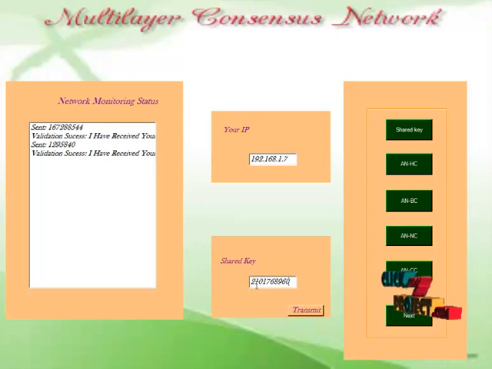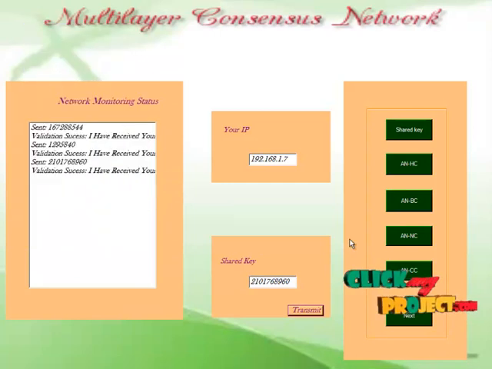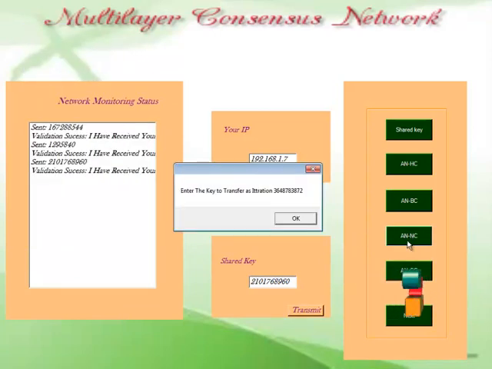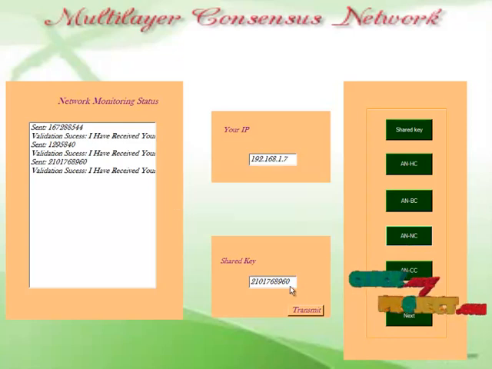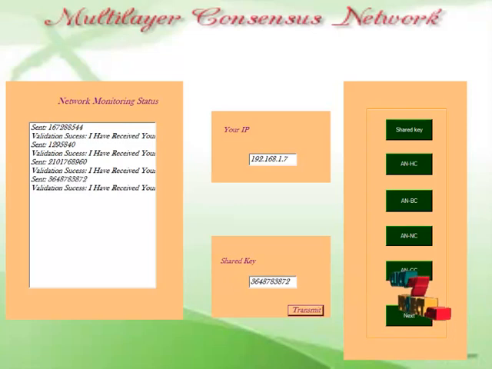2101768960. I'm passing this to my business area network, that is, this particular application should be run on our business area network, at the IP address 192.168.1.3. So I'm transferring this application. The information will be received at the smart grid. At the next level, I'm going to pass this to my neighbor area network. 36487838872. I'm passing this information, this transmitted key.